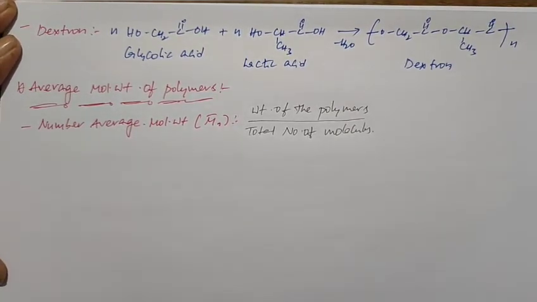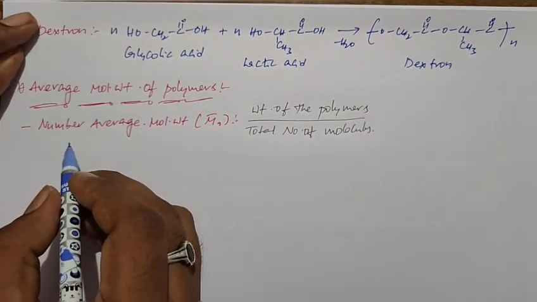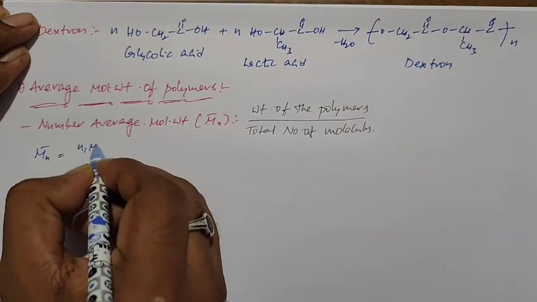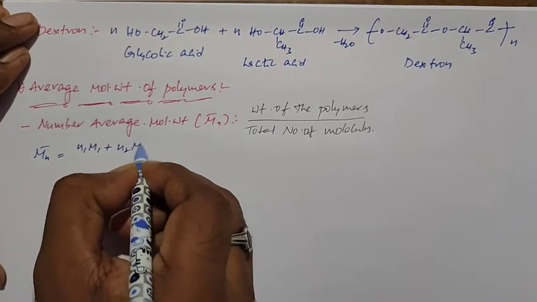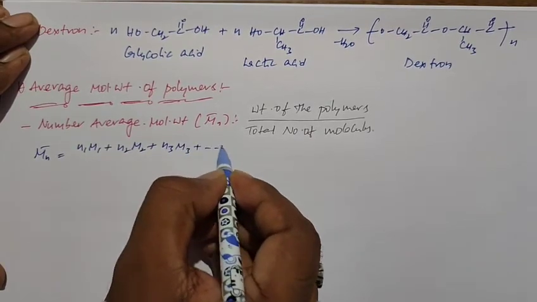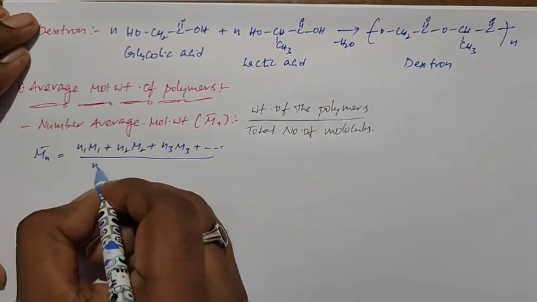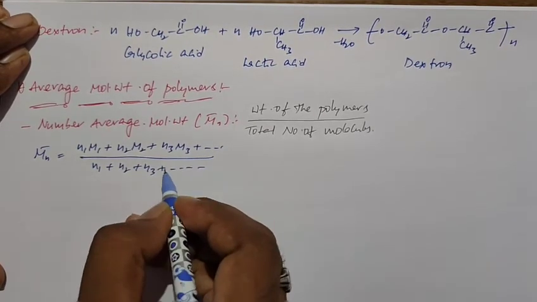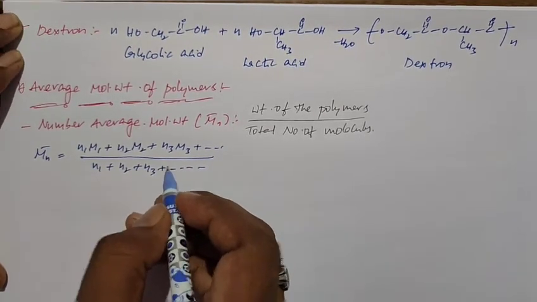If you take the formula of number average molecular weight, Mn bar is equal to N1 M1 plus N2 M2 plus N3 M3 plus and so on, divided by N1 plus N2 plus N3 plus and so on. So this is about number average molecular weight.